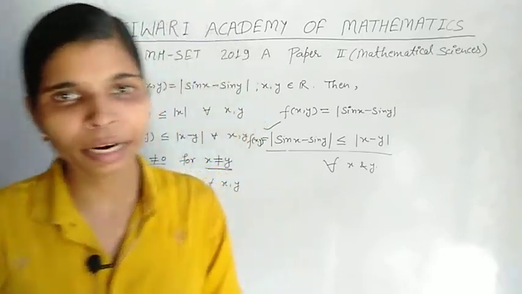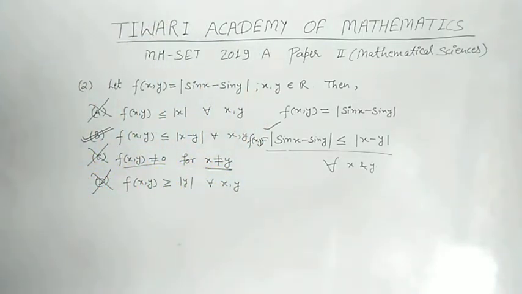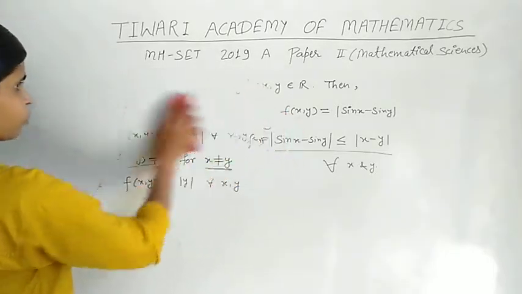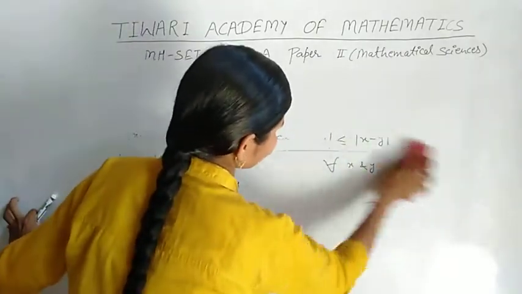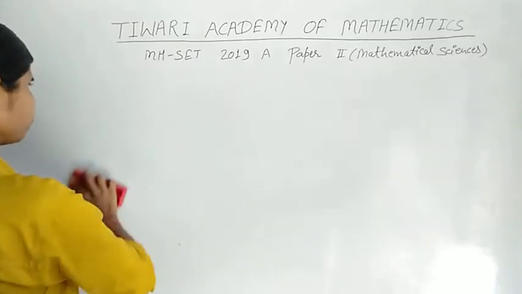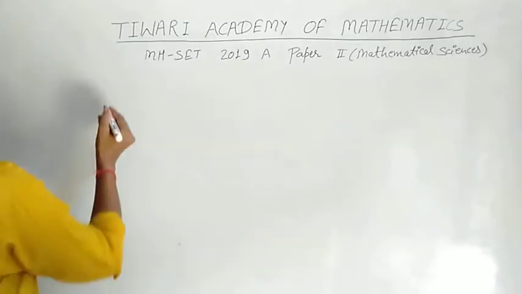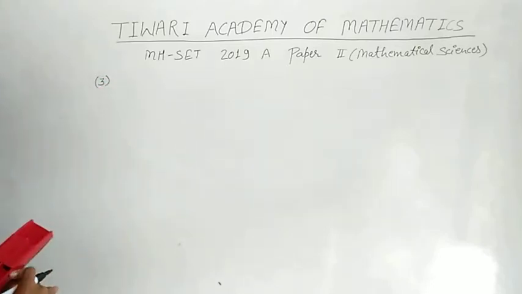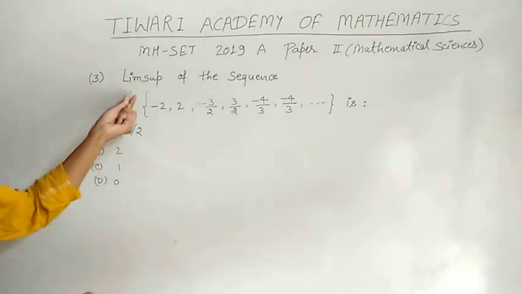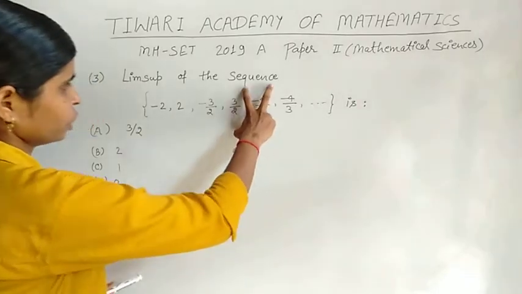next we move on to the next question, question number 3. Read the statement of question number 3. All the questions are very easy questions. Question number 3's statement is about the limit superior of the sequence.